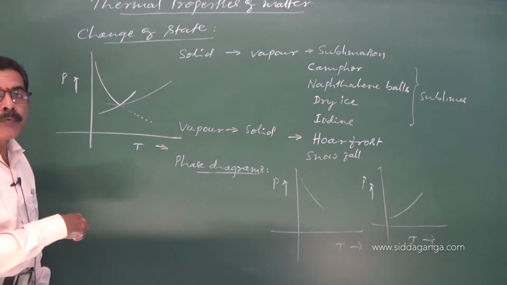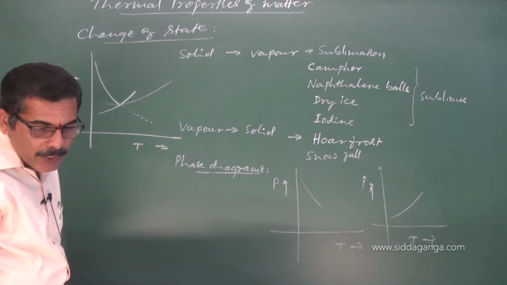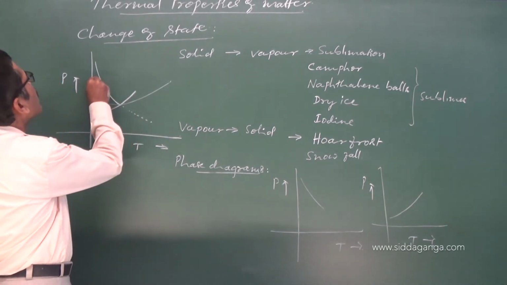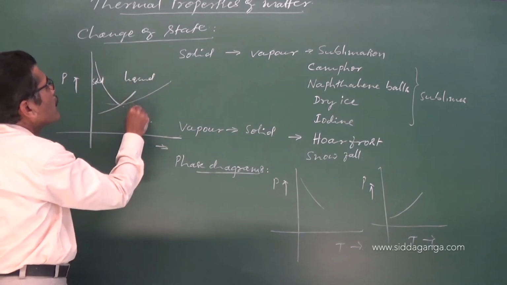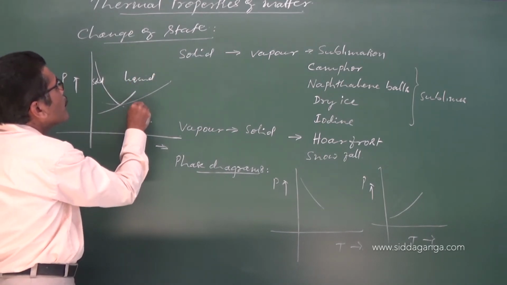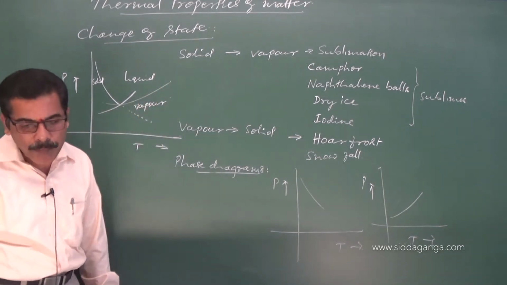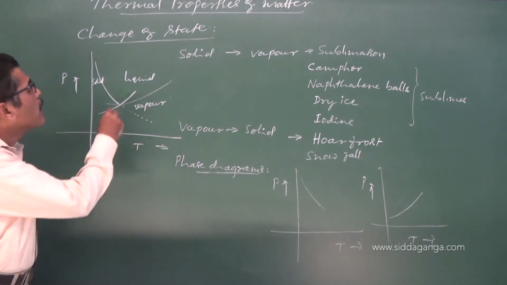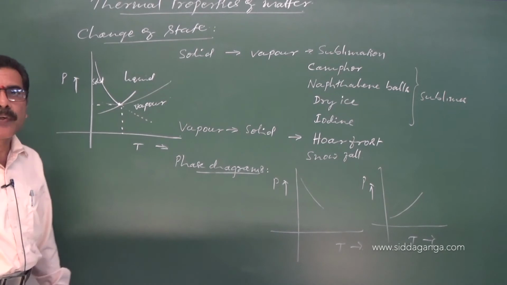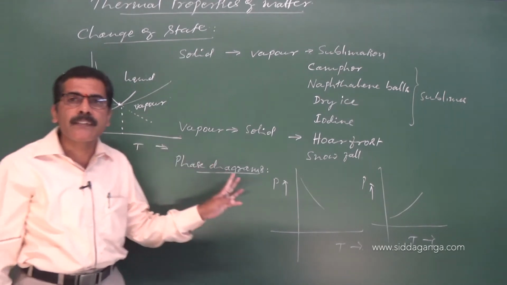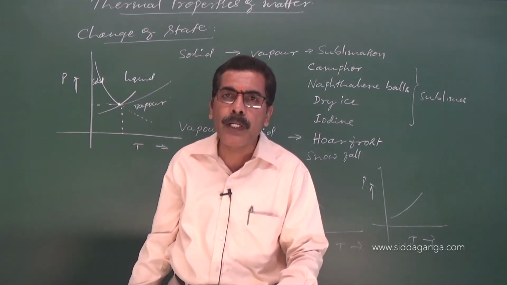So you will find that all these are coexisting in equilibrium. Here there is a solid, liquid phase is there, vapor is there. All are coexisting in equilibrium, and this particular temperature and pressure, wherein all the three phases of a substance coexist in thermal equilibrium, is called the triple point.